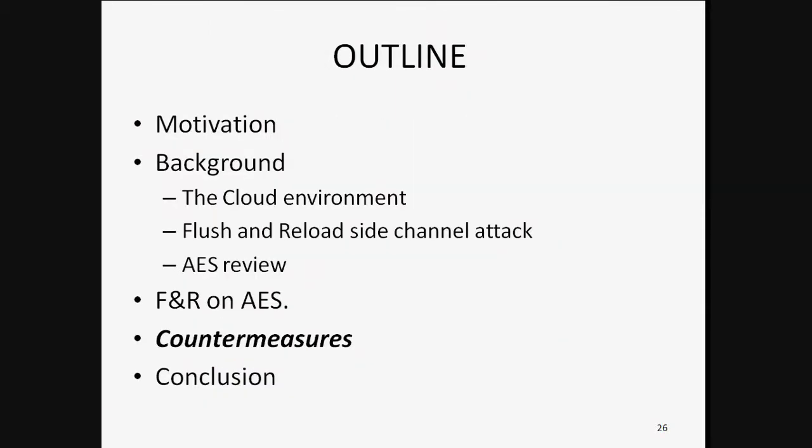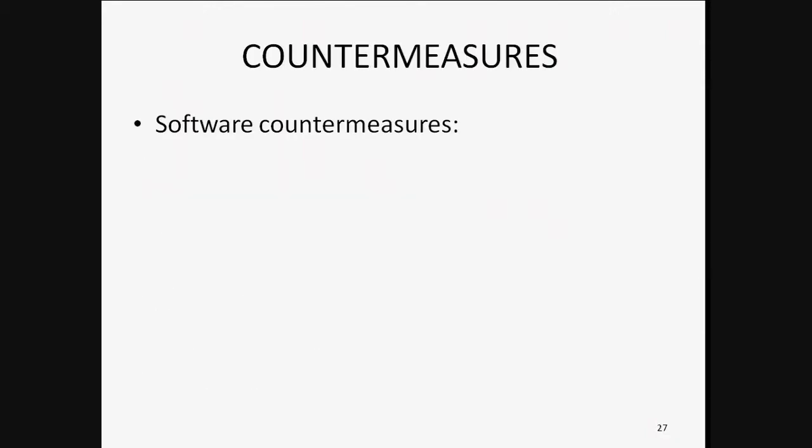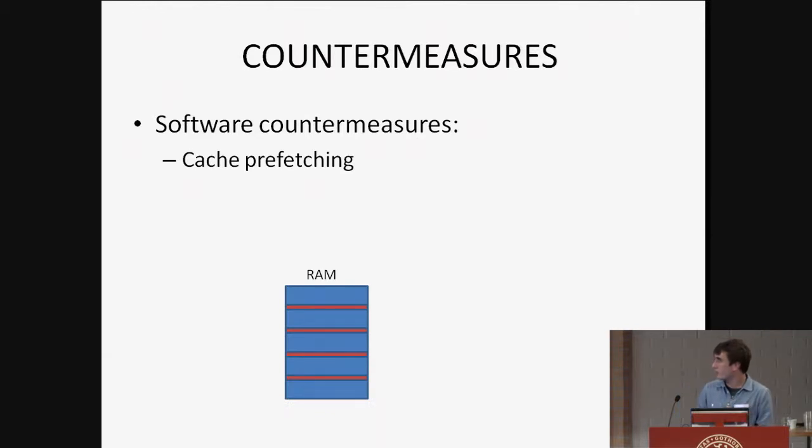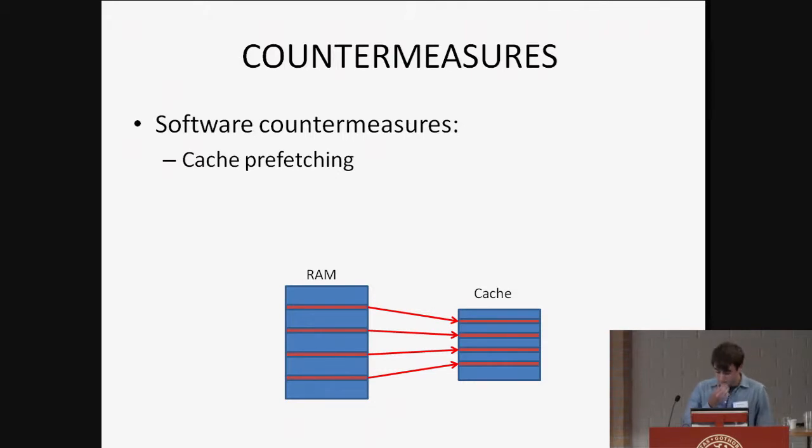So we have a leakage here, and how can we avoid it? Well, we can have software countermeasures. In the case of AES, we can use cache prefetching. Cache prefetching simply means that if we are going to access one table value, for example, instead of accessing just one of them, we put all of them in the cache. Now when the attacker comes and wants to distinguish which one has been accessed or not, he's going to find out that all the table values are in the cache, so he cannot distinguish whether one T-table value was accessed or not.